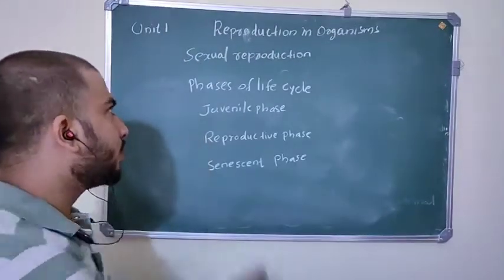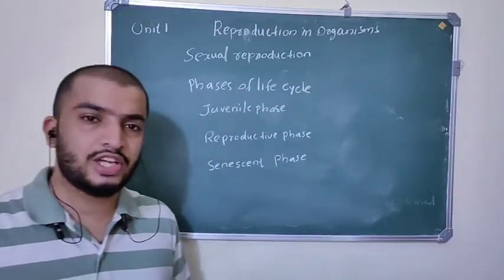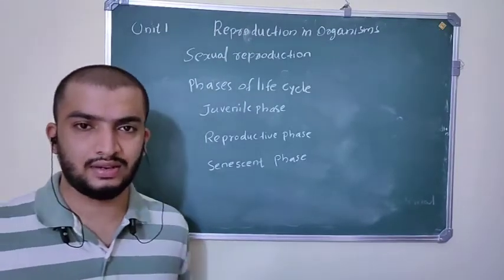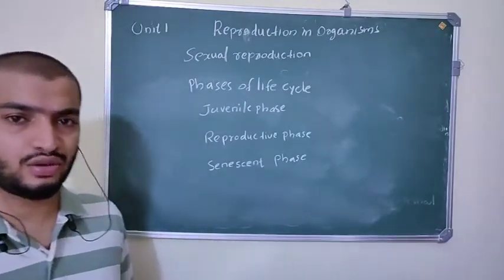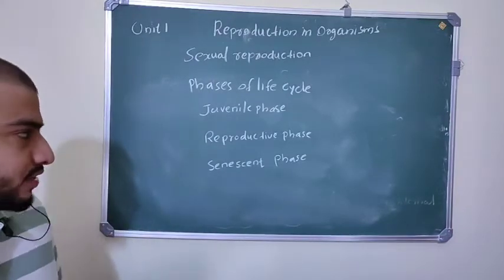Next we are going to look at the sexual phases of life cycle. An organism has 3 phases in its life cycle. Each organism has a life cycle starting from the vegetative phase or juvenile phase. The time period after birth till the reproductive phase is called the juvenile phase.